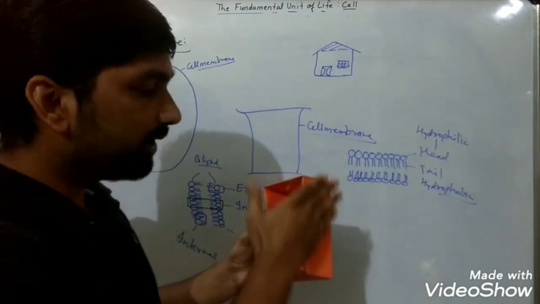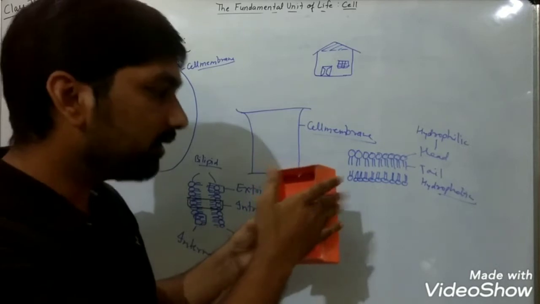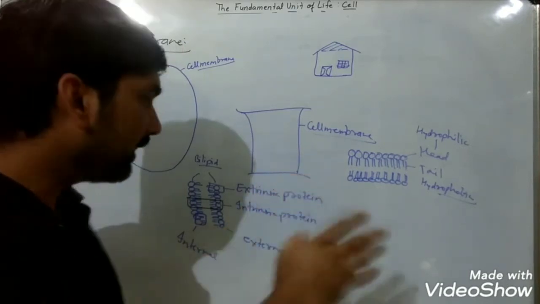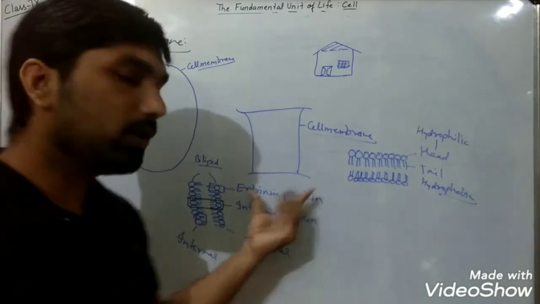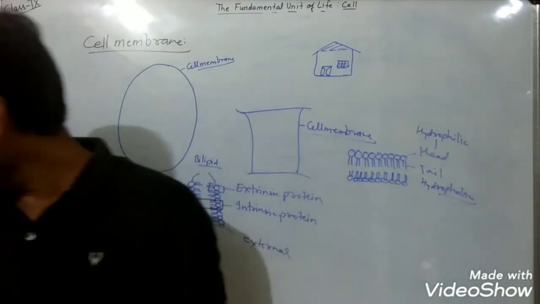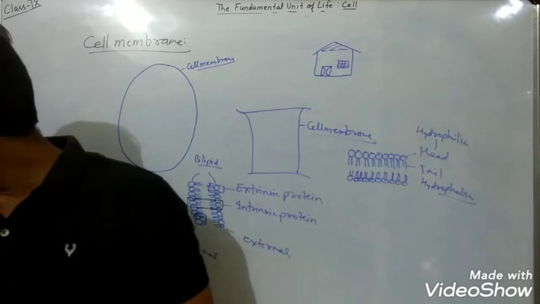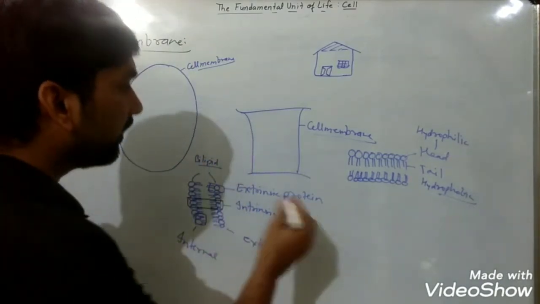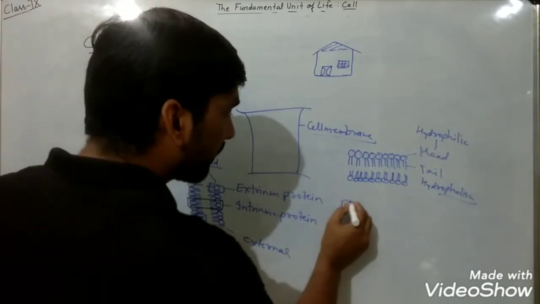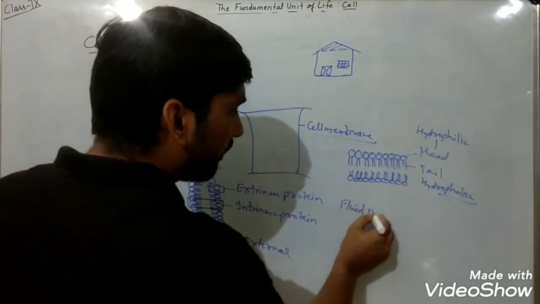And if the proteins are present only on the external surface or the internal surface, then they will be considered as extrinsic protein. And since the proteins are embedded in the lipid layer, that's why it is considered as the fluid mosaic